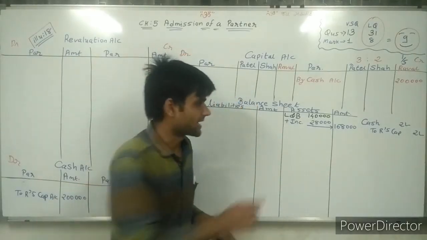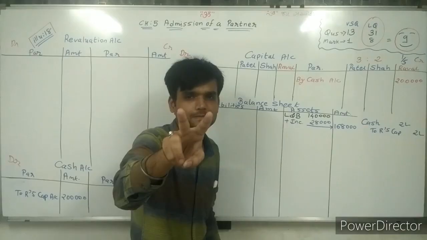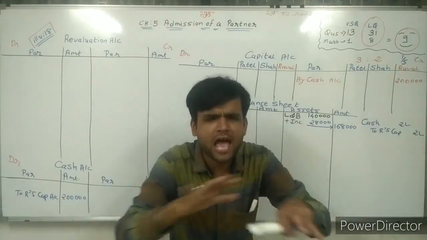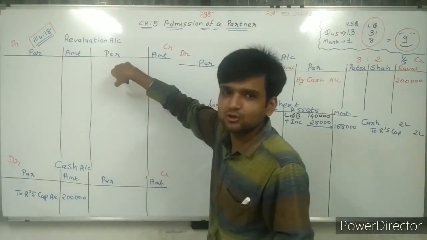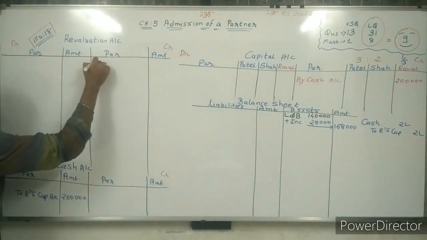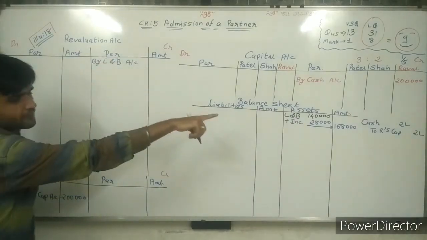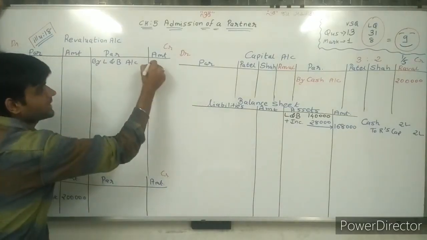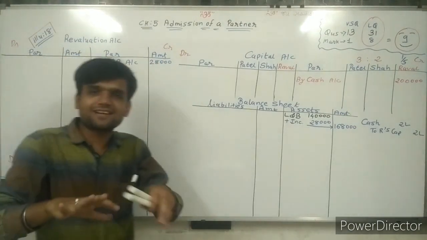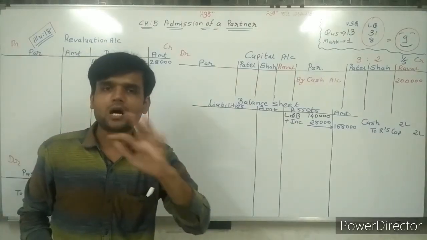Next thing, sir, happy or sad? As in chapter number 4, we have done two sums for this. Remember it? Happy? Yes, sir. Asset value increase, very happy. Happy means credited to revaluation account. So write down here by land and building account and value. How many rupees happy? Sir, 28,000 rupees happy. Write down 28,000. That's it. Simple sum. So adjustment number 1 is complete.